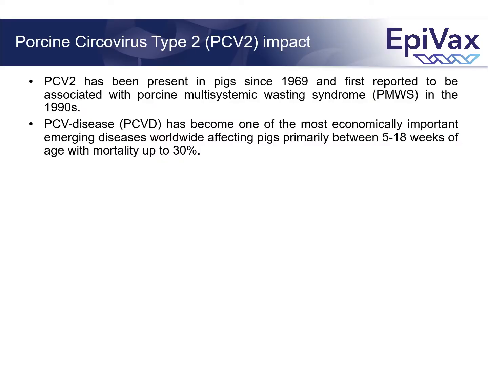As you may know, Porcine Circovirus type 2 is associated with many diseases, globally called Porcine Circovirus disease. It has been a threat to the swine industry since the early 90s, when it was first reported to be associated with porcine multisystemic wasting syndrome. PCV disease has become one of the most economically important emerging diseases worldwide, affecting pigs primarily between 5 to 18 weeks of age, with mortality rates up to 30%.